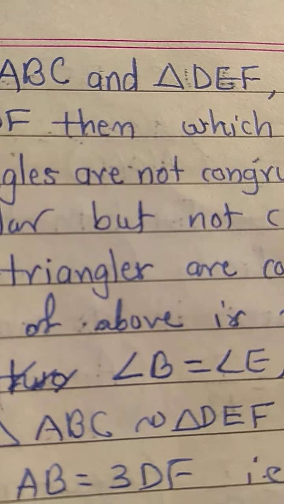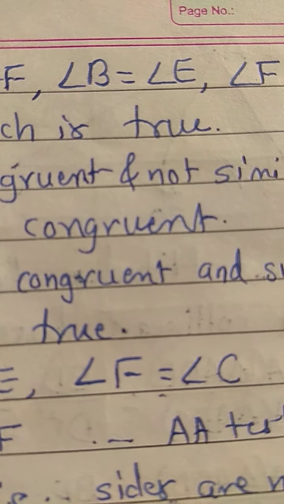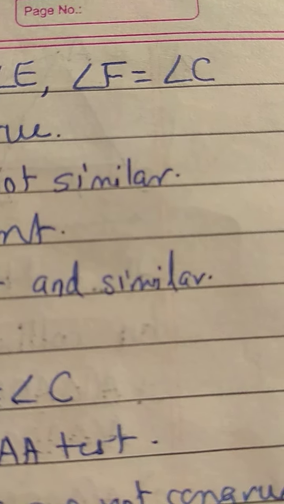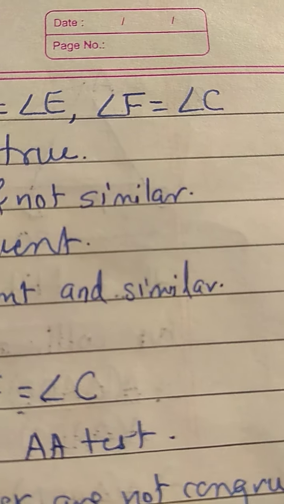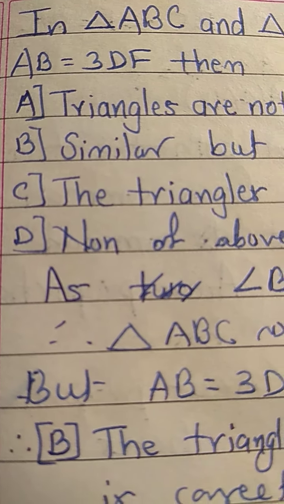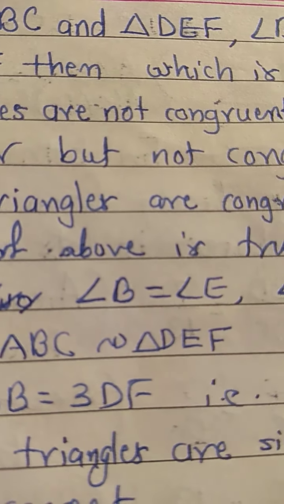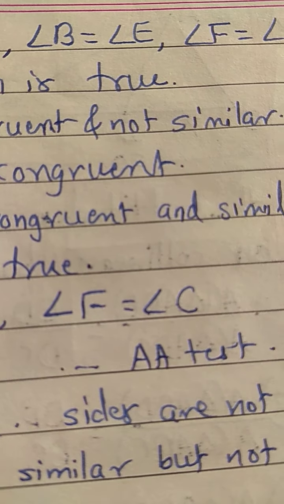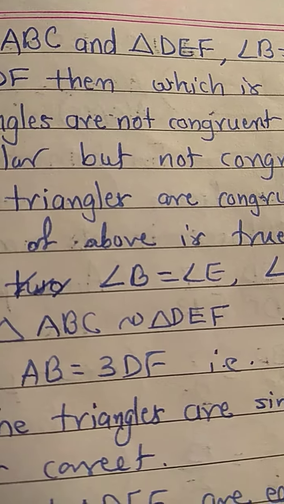In triangle ABC and triangle DEF, angle B equal to angle E, angle F equal to angle C, AB equal to 3DF. Then which of the following statements are true?